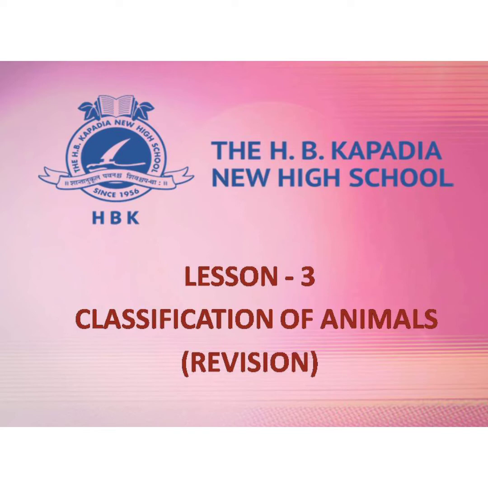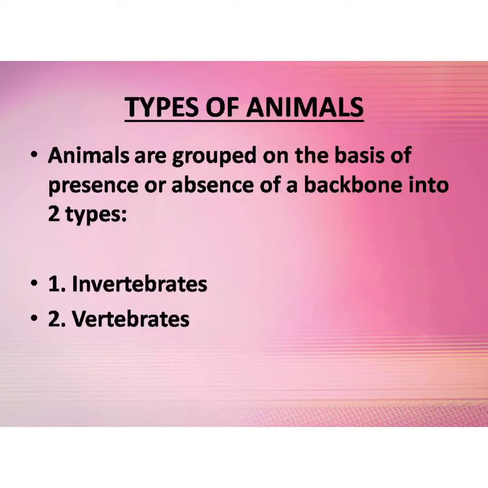Now here is a revision of what we have learned earlier. Let's start our revision of lesson 3, that is classification of animals. Types of animals. Animals are grouped on the basis of presence or absence of a backbone into two types. One, invertebrates, and two, vertebrates.